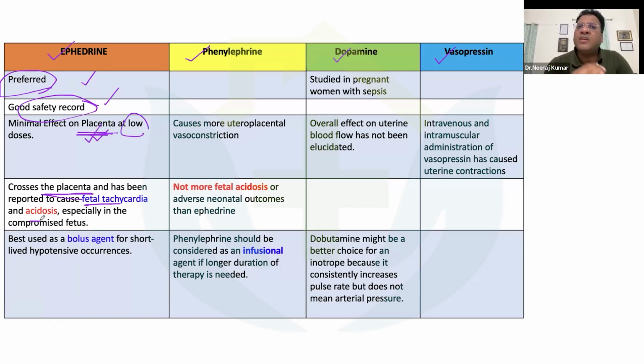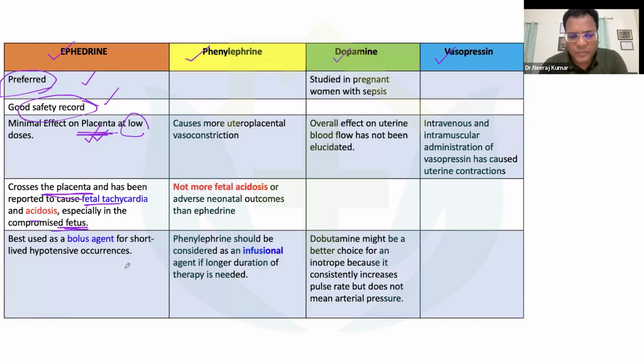If you have not treated the maternal hypotension quickly and have delayed, and then you add ephedrine, then because of that hypotension the fetus already has increased hypoxia as well as acidosis. If you further add ephedrine to these patients, because of the fetal tachycardia the fetal acidosis will further increase. That's why it will compromise the fetus as well.